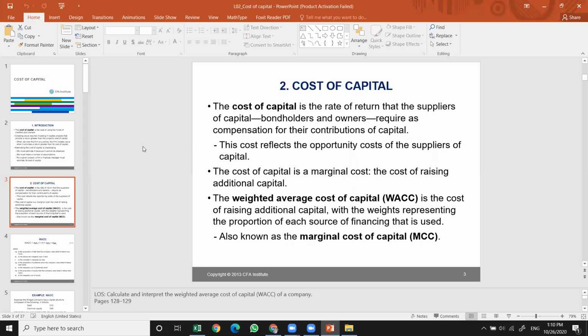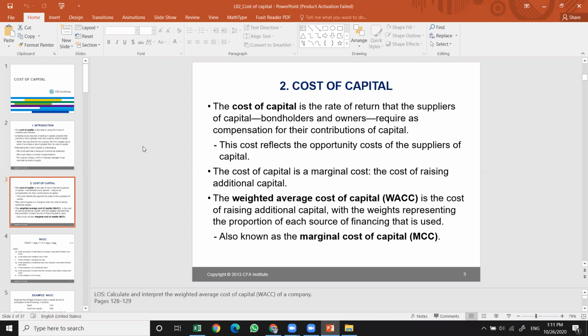So cost of capital, simply to say, is the rate of return that the suppliers of the capital, sometimes called bondholders or creditors, the ones who supply the money, and the owners of that money, require as compensation for their contribution as capital into a certain project.